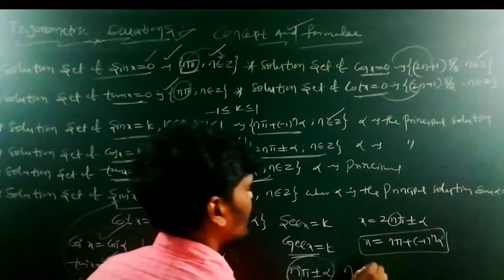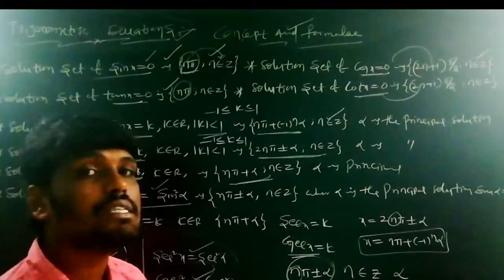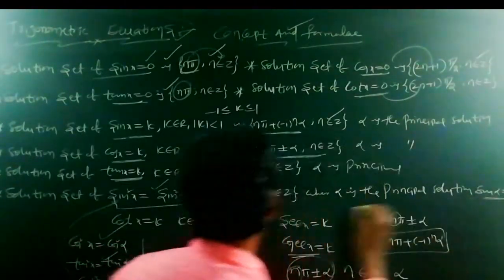Here n is an integer, and alpha is the principal solution of sin alpha equal to sin x.